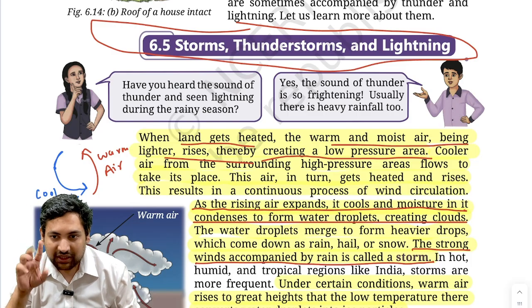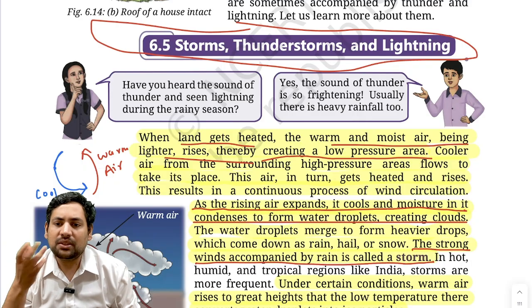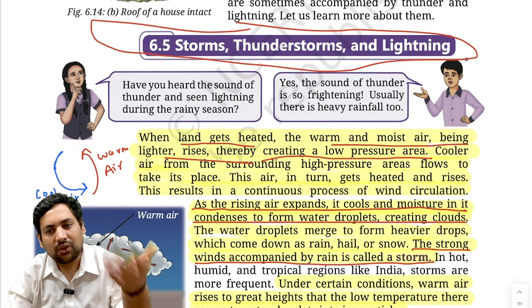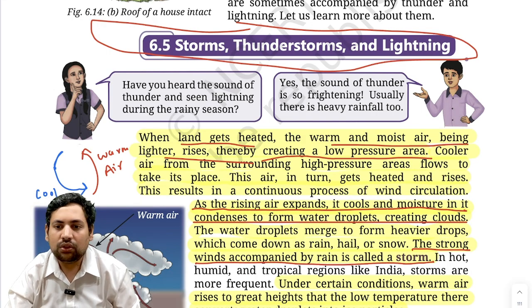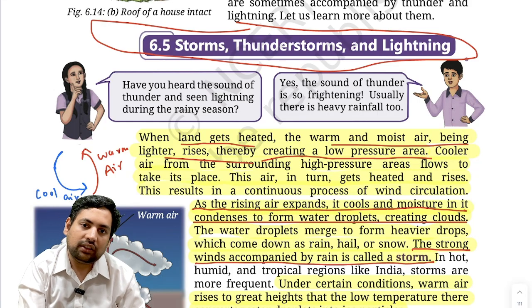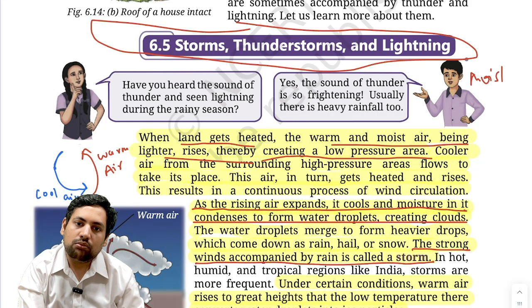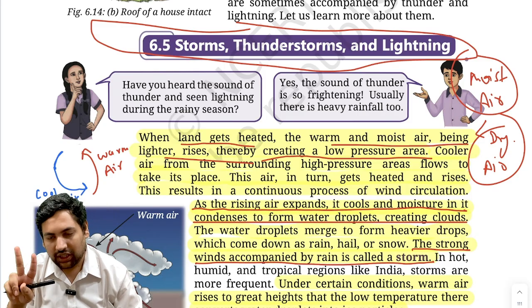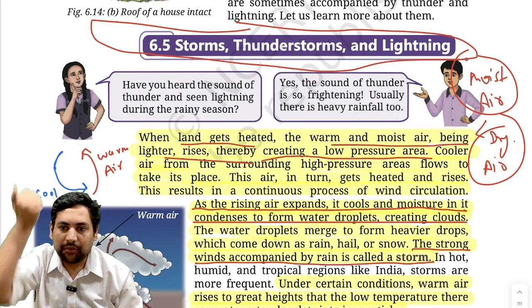We have seen this in the sea breeze also. Now, warm and moist air. Moist air means which has more water vapor, correct? Because H2O has lesser mass than oxygen and nitrogen. Oxygen exists as O2, nitrogen exists as N2. So both of these have higher mass than water, correct? So actually if you see, moist air is actually lighter than dry air. Now if it is lighter, it will rise above. So that is why warm and moist air will rise above from the land.